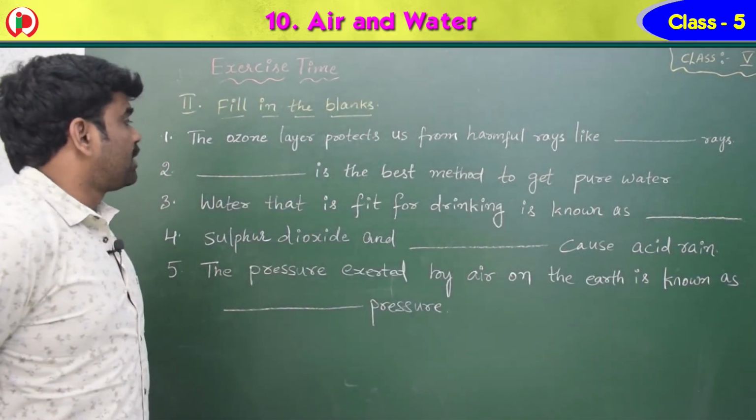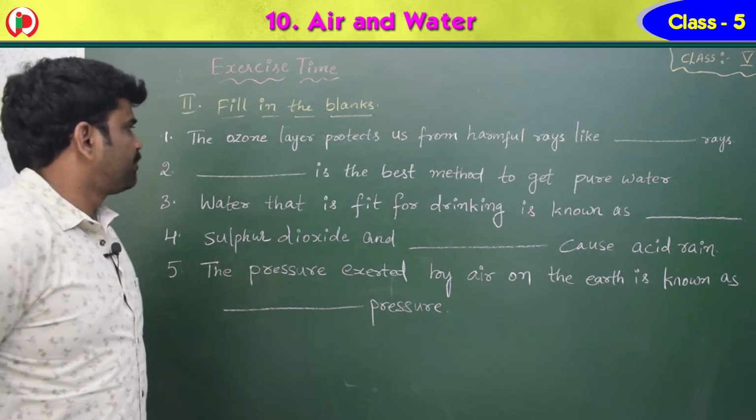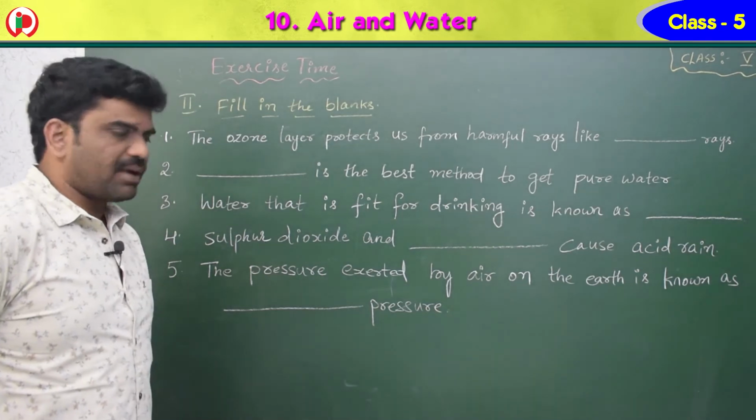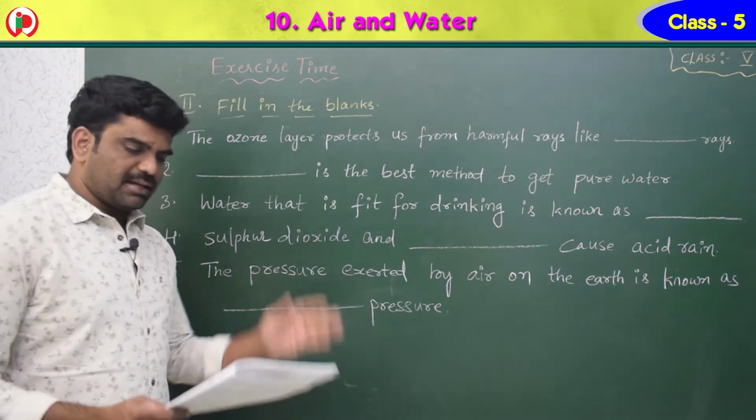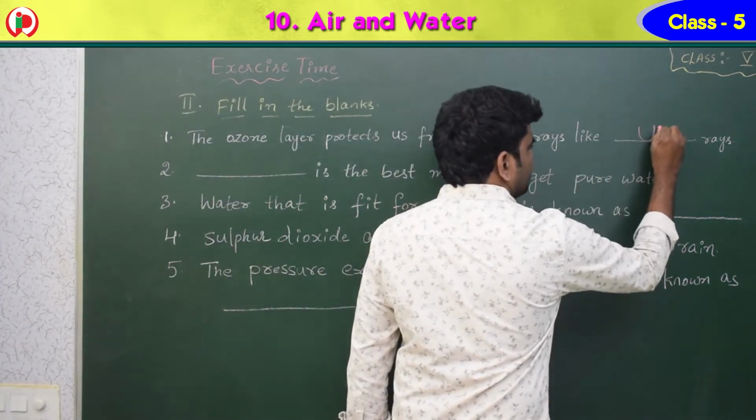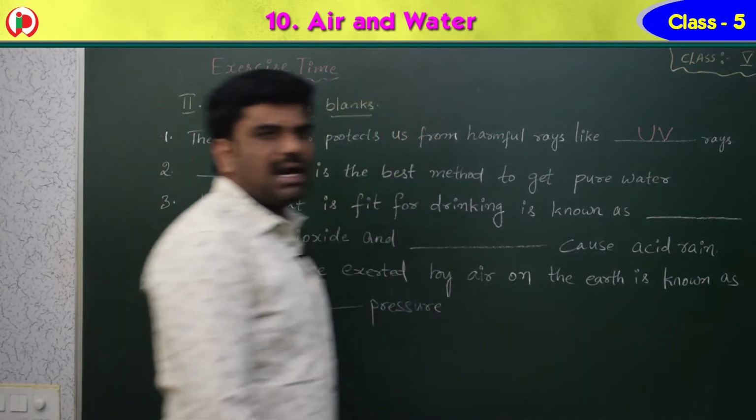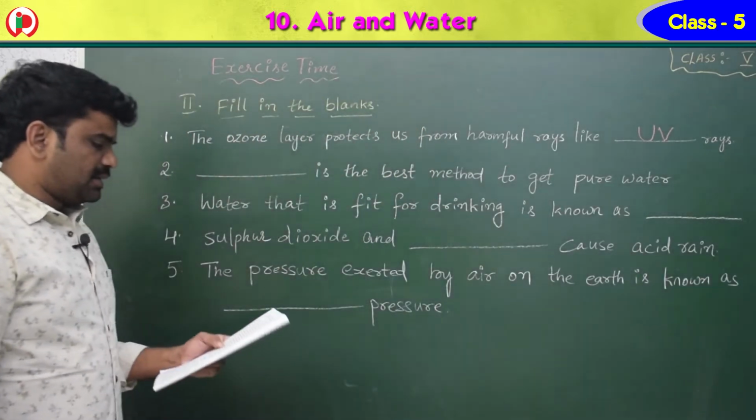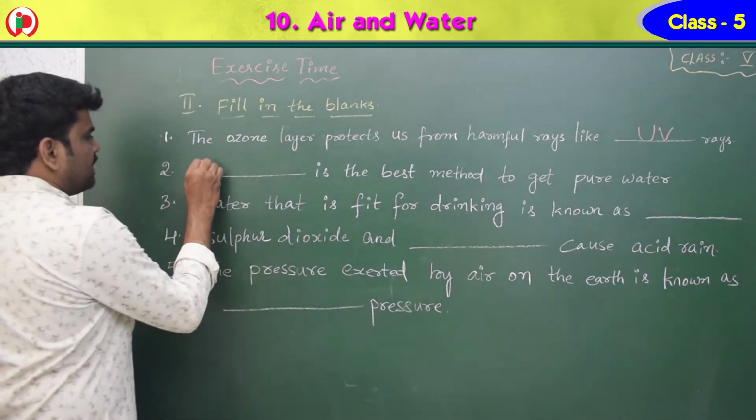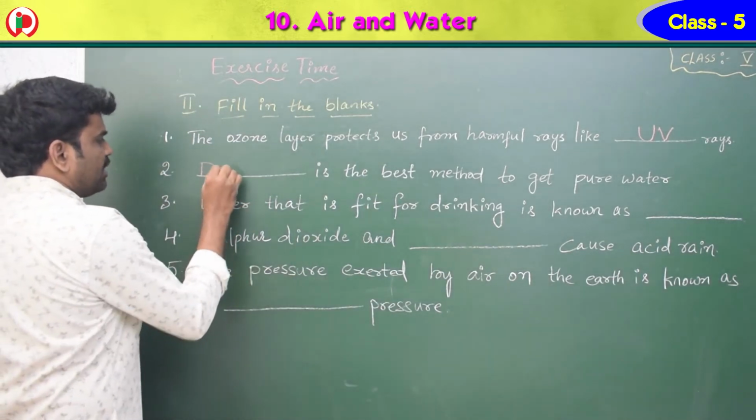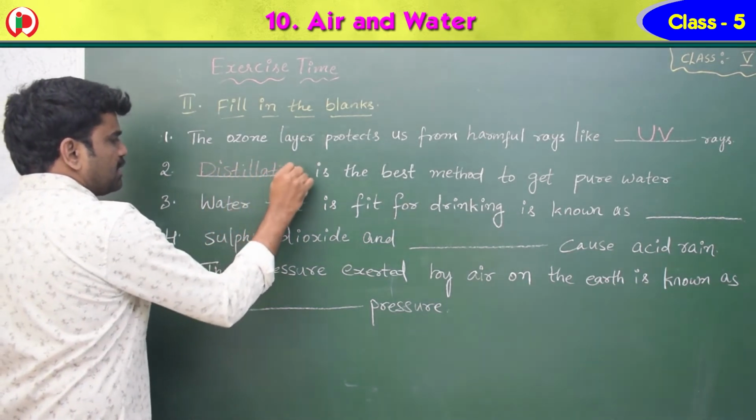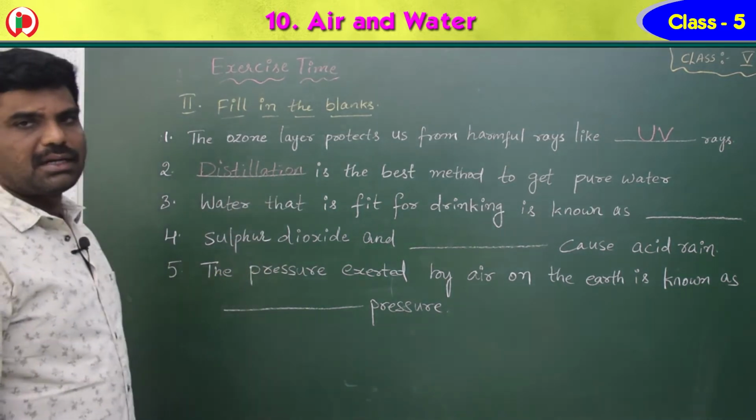Children, now see the second one. Fill in the blanks. The ozone layer protects us from harmful rays like dash rays. Yes, those are UV rays. What is this, children? UV. UV means ultraviolet. Second one, dash is the best method to get pure water. Distillation. What is this, children? Distillation. So distillation is the best method to get pure water.